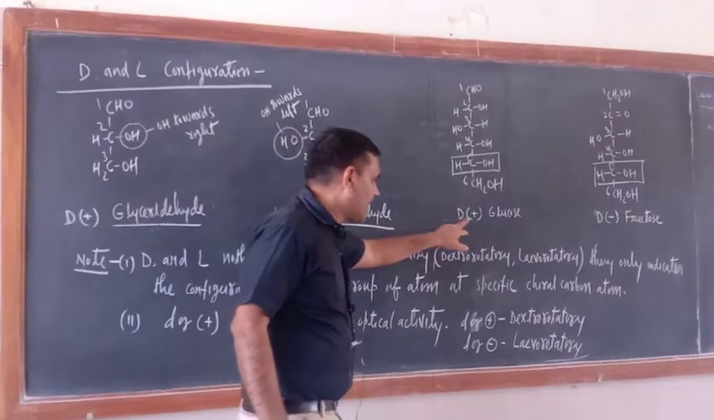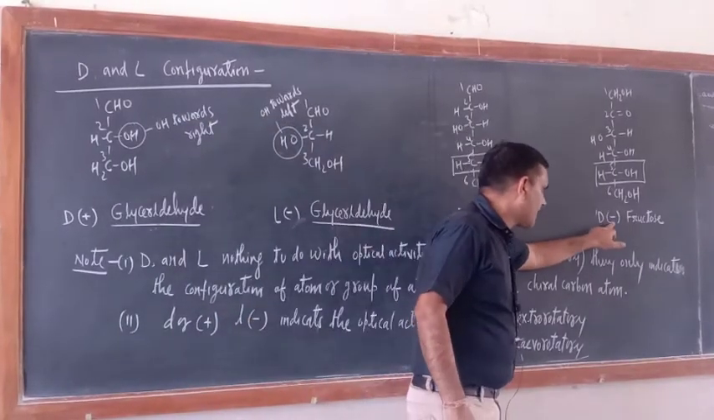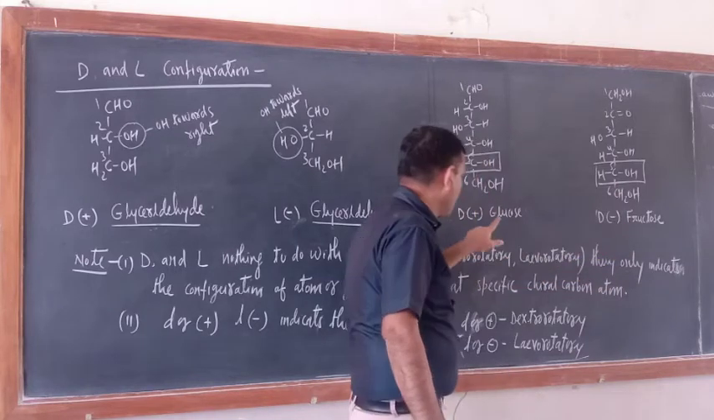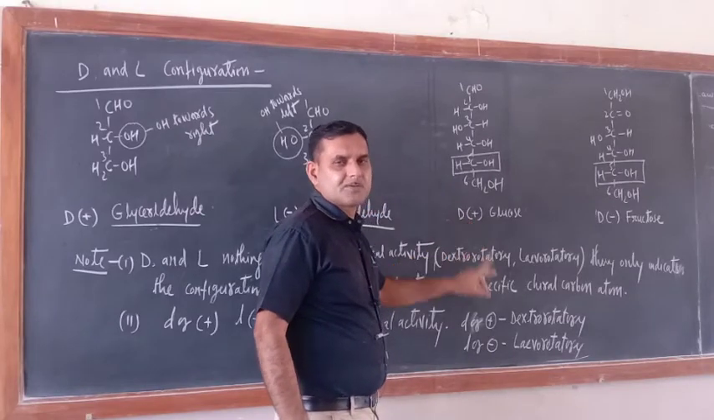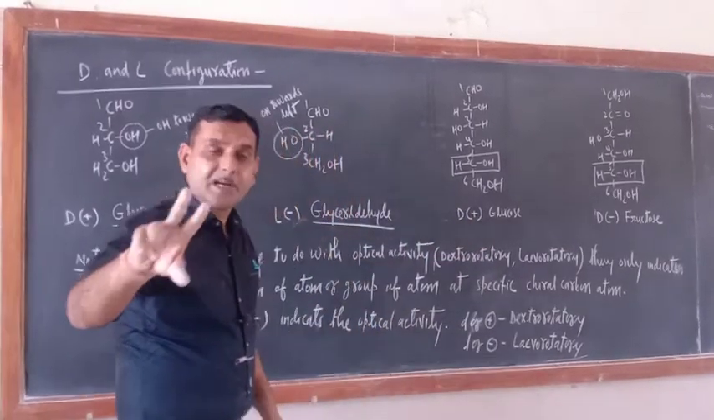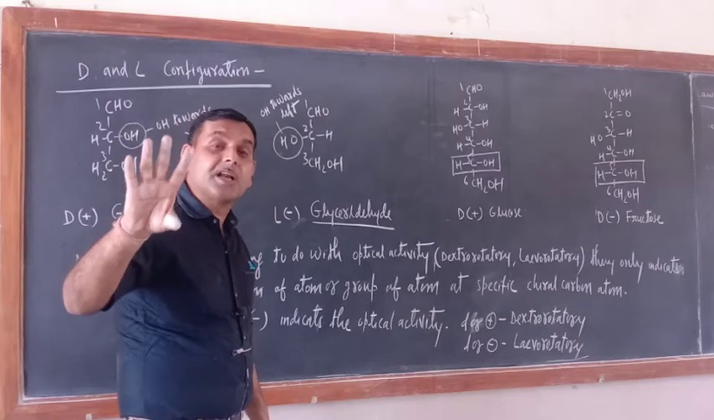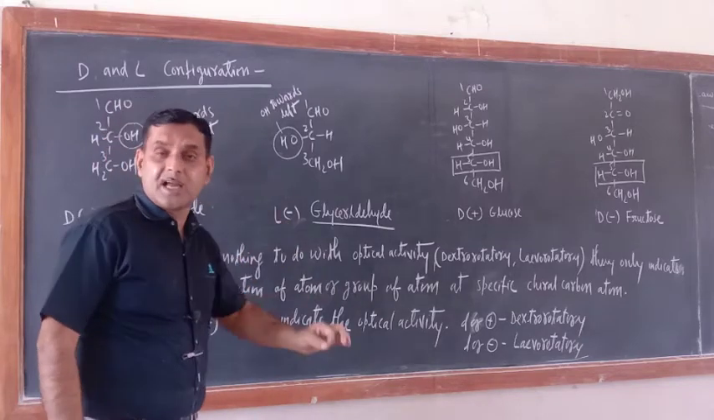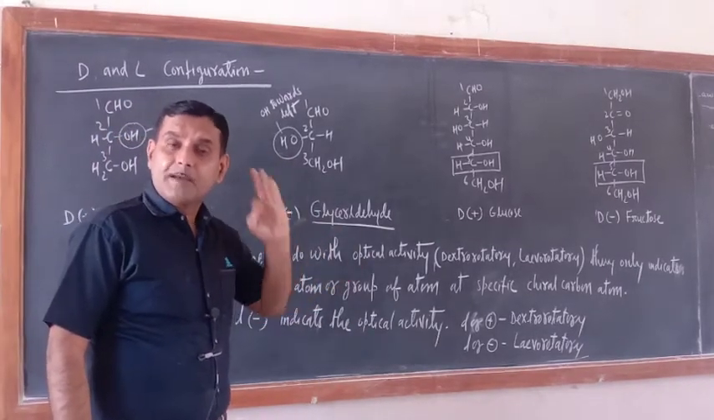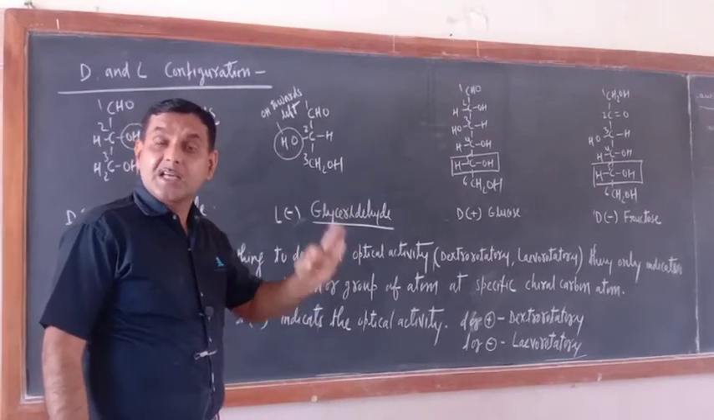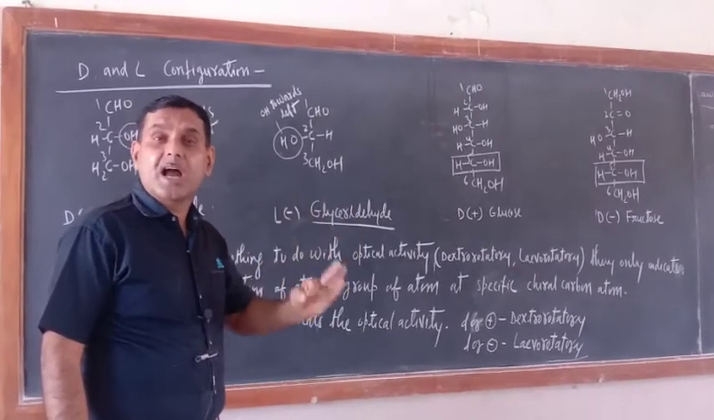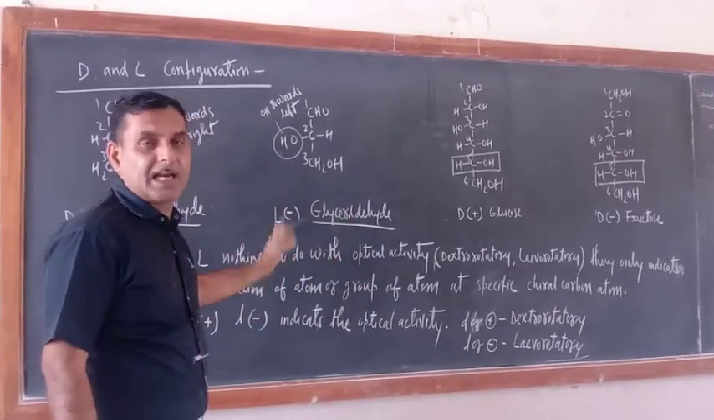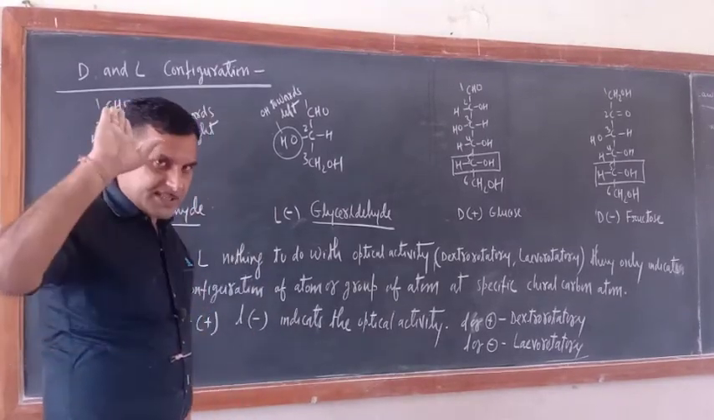Now here I wrote a positive sign, and here I wrote a negative sign. What is the meaning of this? Fructose is laevorotatory, indicated by the negative sign. Glucose is dextrorotatory, indicated by the positive sign. So once again, capital D and capital L indicate the configuration at a specific chiral carbon atom with respect to D and L glyceraldehyde.